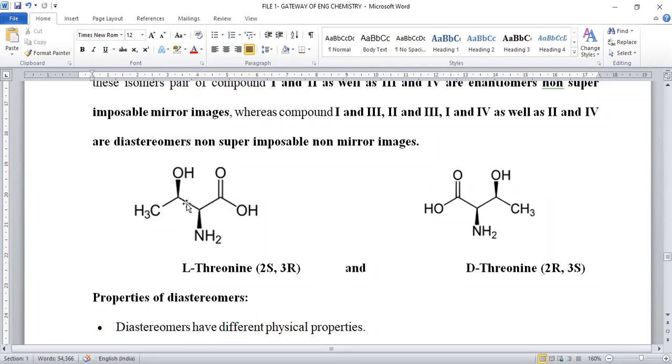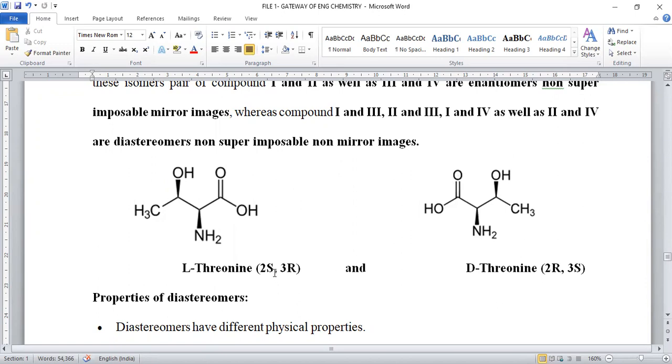An alpha amino acid with an OH group is taken. This one has one kind of configuration: the second carbon has S configuration, the third carbon has R configuration. Whereas we are taking exactly another orientation for this one. C double bond OH, NH2, OH, CH3 was taken.